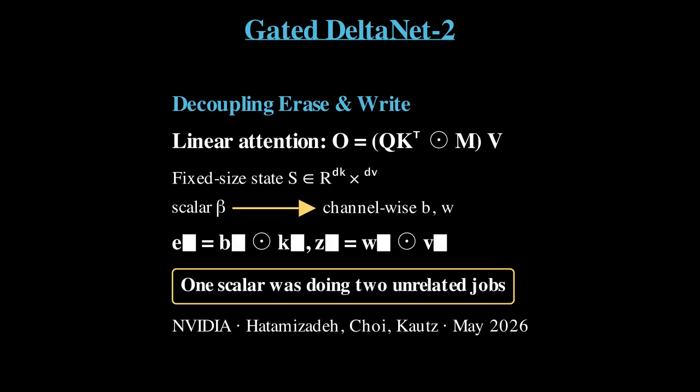But the active edit still uses one scalar gate for two unrelated jobs: how much to erase on the key side and how much to write on the value side. Gated DeltaNet-2 from NV Labs decouples these.